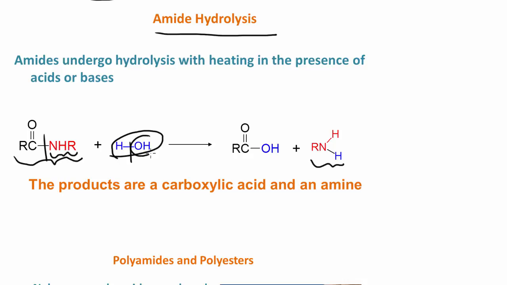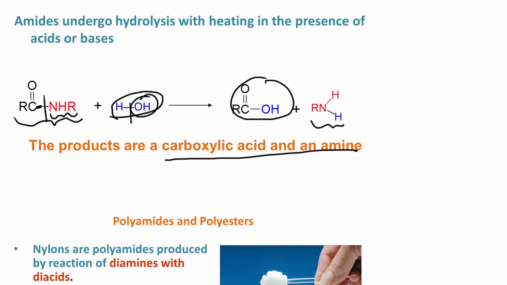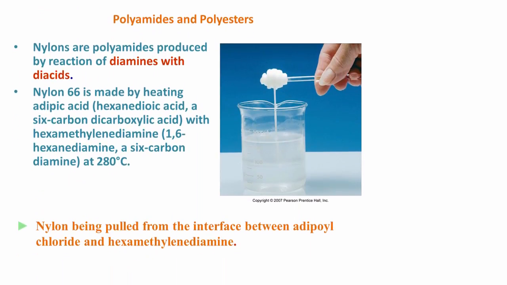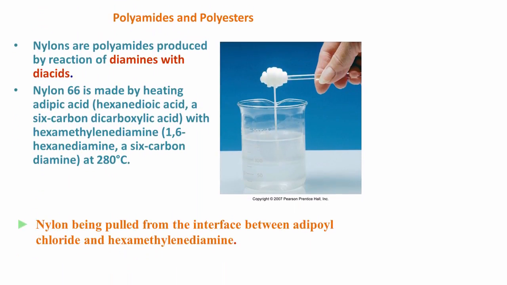The hydrogen will go with this part to form the amine. And this OH will go ahead and bond, oxygen will bond to the carbon to form the carboxylic acid. So the products are a carboxylic acid and an amine. Again, take a look at those reactions.